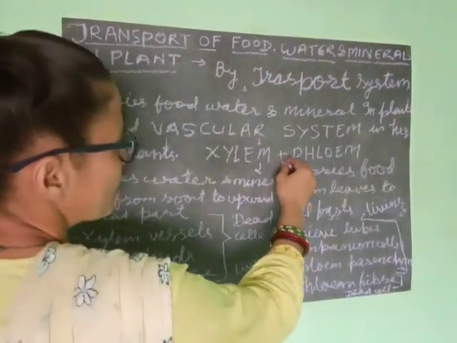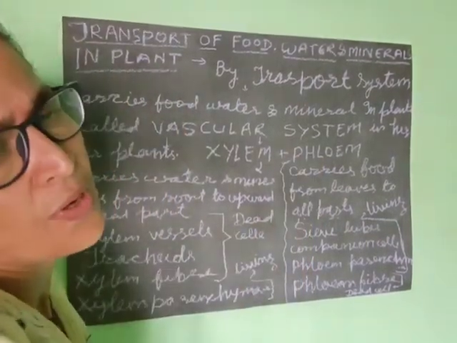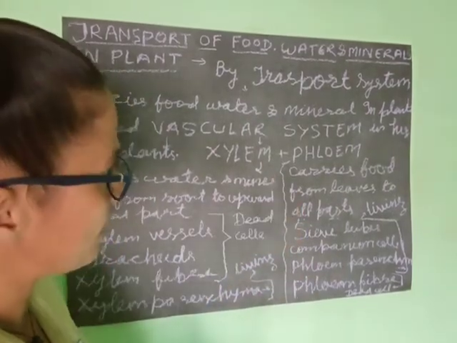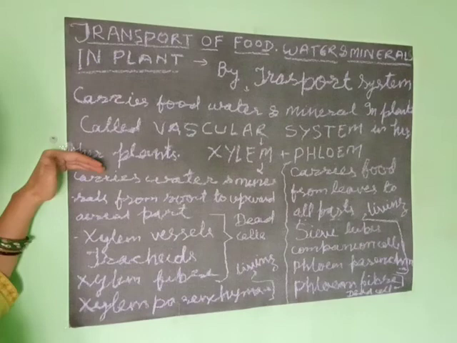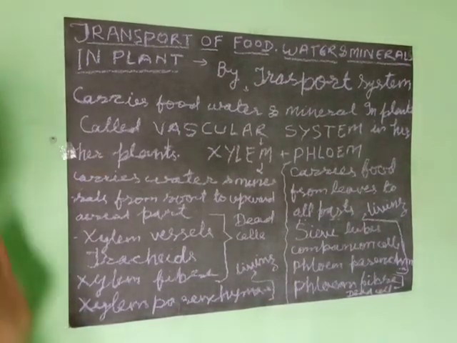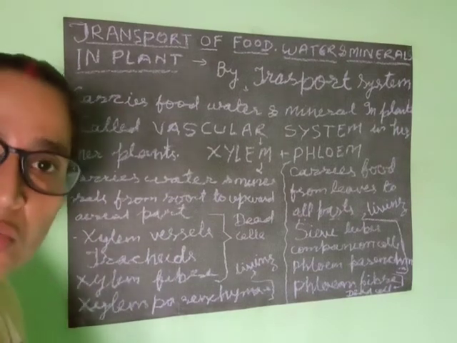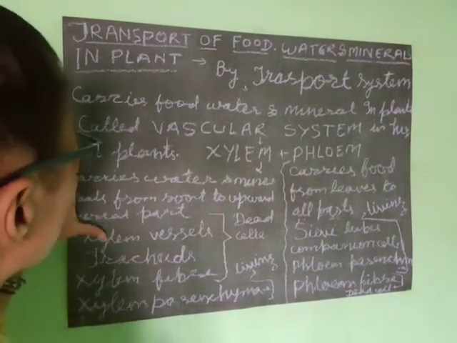Translocation of food means transfer of food from leaves to all parts of the plant, and the transportation of water and minerals is the carriage of water from the root to the aerial part of the plant.